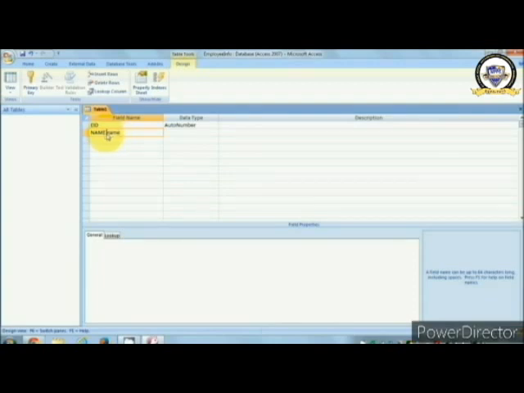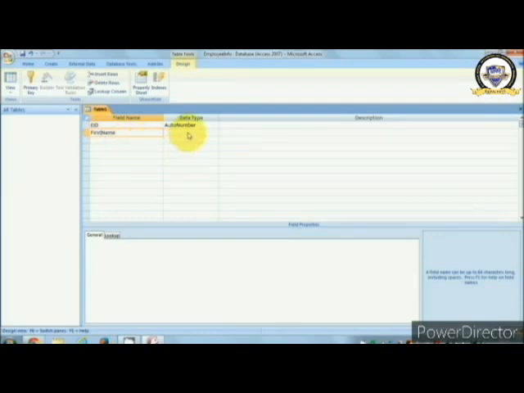We are not allowed to give a space, so try not to give any space. So just give the name of the column, in small letters or capital, like first name, leaving no space in between.